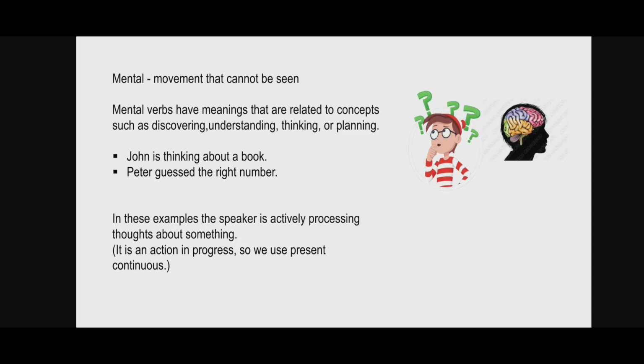Now, suppose the sentence is John thinks she is a good teacher. In this sentence, thinks is not a mental action verb because there is no action that is being done. So it's a stative verb. And in the sentence John is thinking about a book, thinking is a mental action verb.